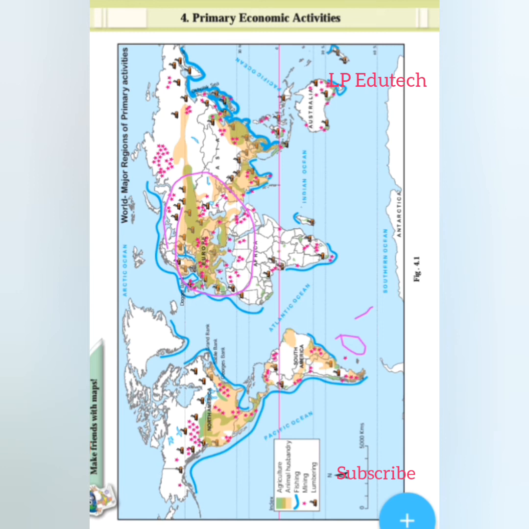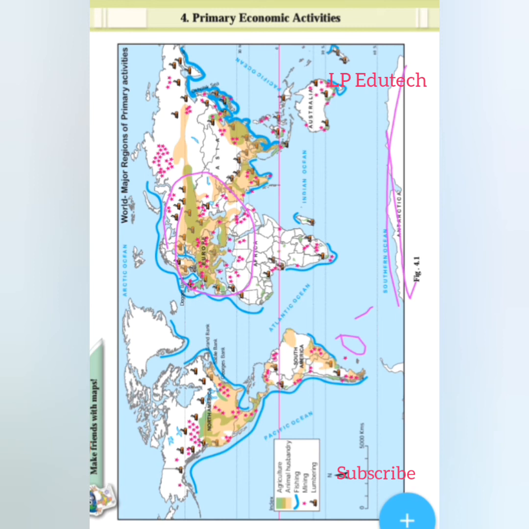Next one: in which continent is mining not found? Mining is not found in Antarctica. Here, it is not found.